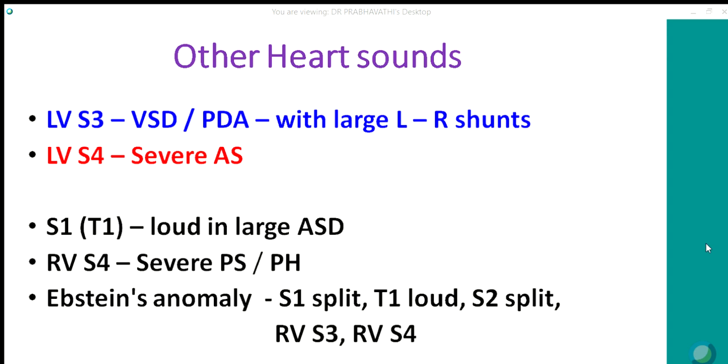RV S4 is again a feature of severe PS or PH with an intact interventricular septum. In Epstein's anomaly, classically you hear multiple sounds because S1 is split with a loud T1 component called sail sound. S2 is split because of RBBB. There may be RV S3 and RV S4, which may sometimes merge to cause a short mid-diastolic murmur.